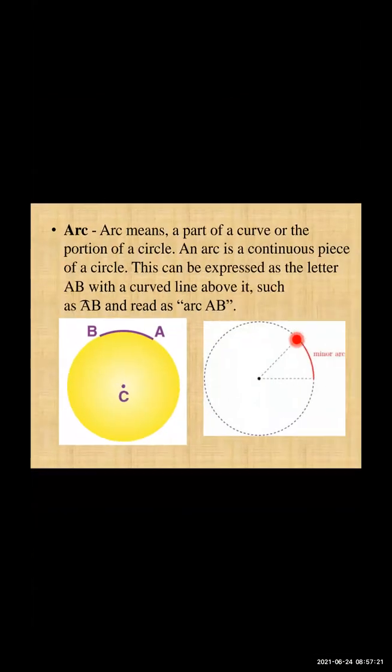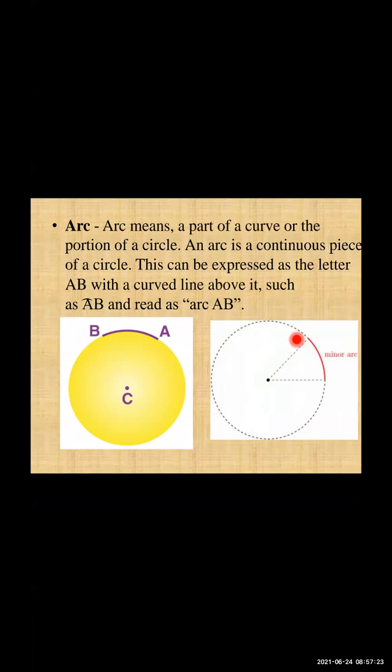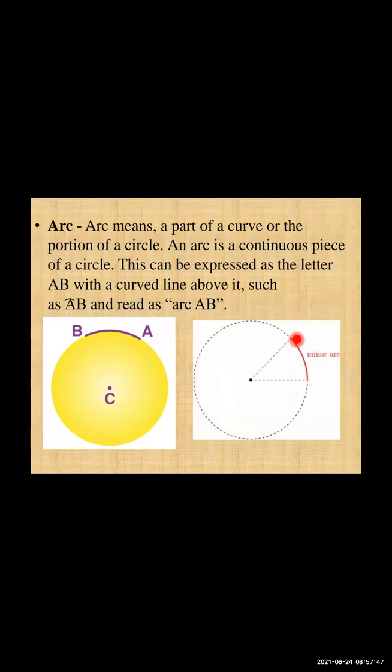Arc is a part of a curve or the portion of a circle. You can see it is a small portion of the circle. It is not the complete curve. We are not taking the whole circle, only a small part of that circle. An arc is a continuous piece of a circle.